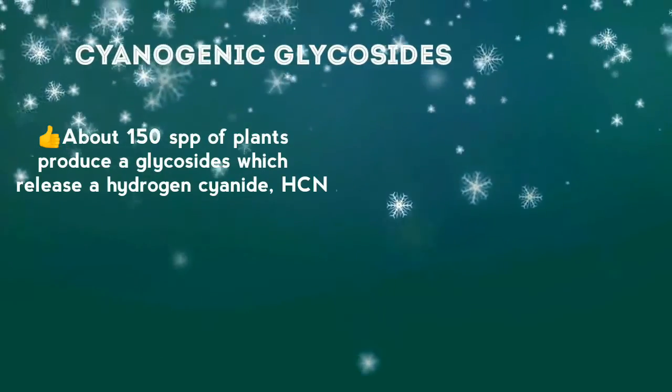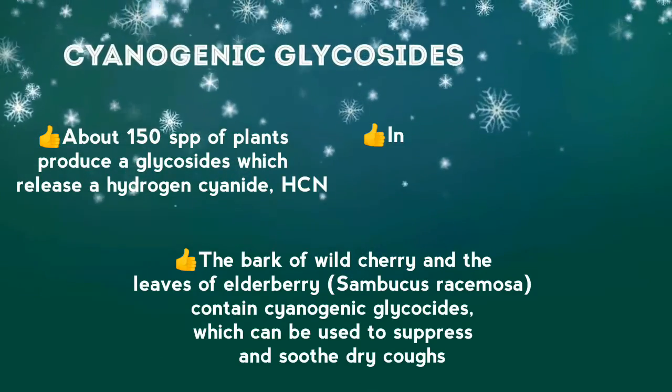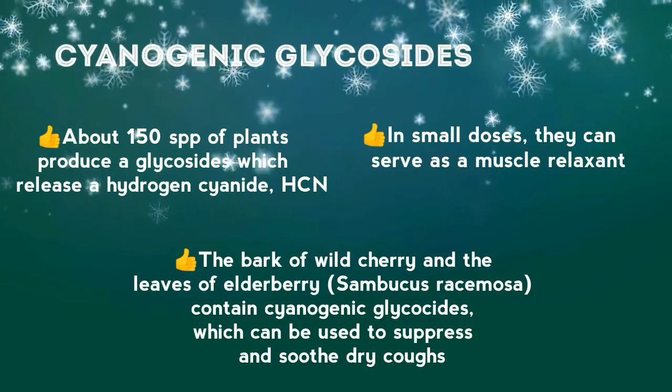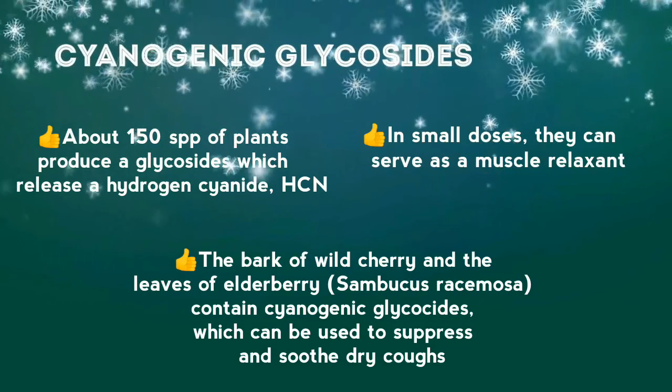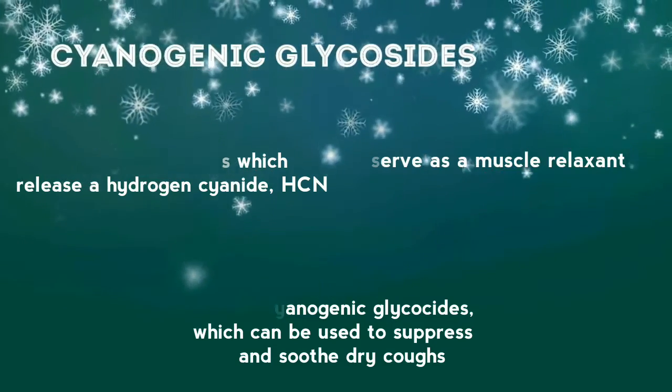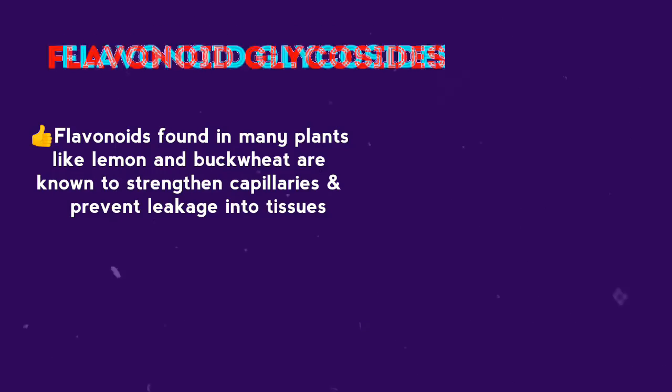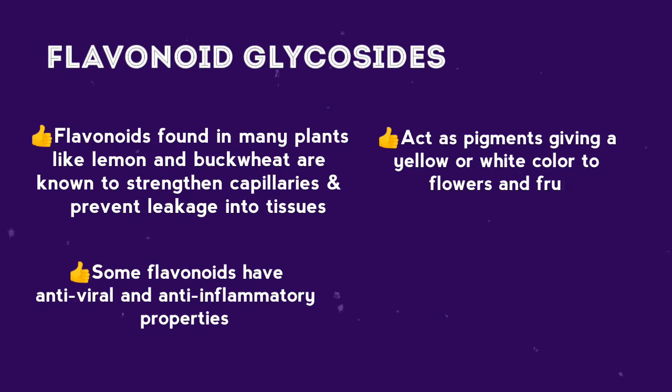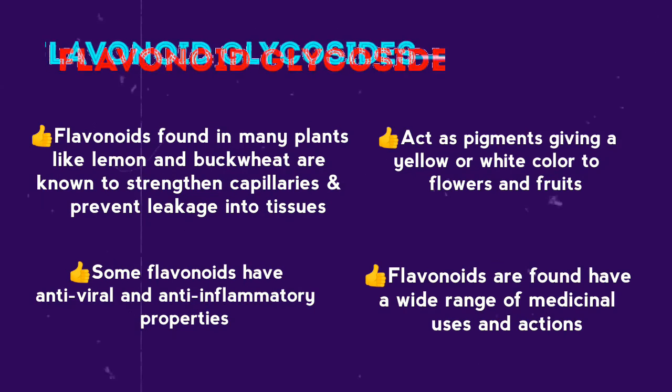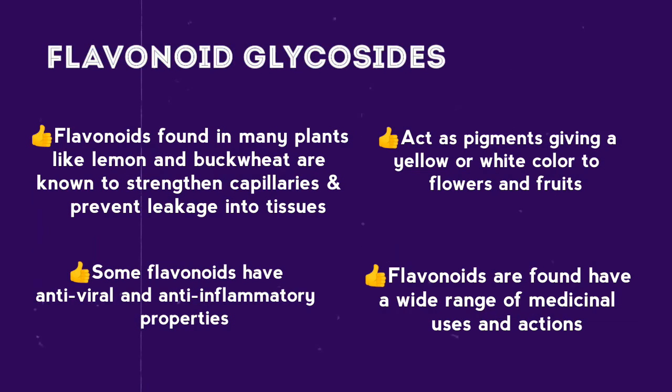Cyanogenic glycosides can be used to suppress and soothe dry coughs. They can also serve as a muscle relaxant in small doses. Flavonoid glycosides are known to strengthen capillaries and prevent leakage into tissue. They have antiviral and anti-inflammatory properties. They also act as color pigments in fruits and flowers.